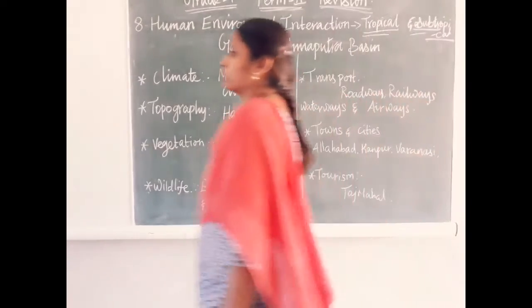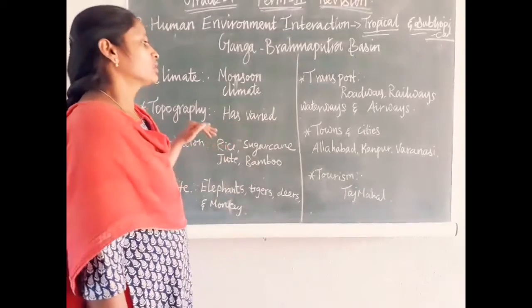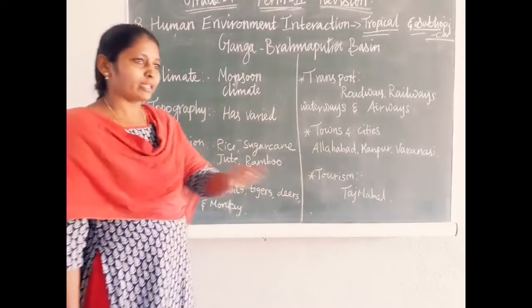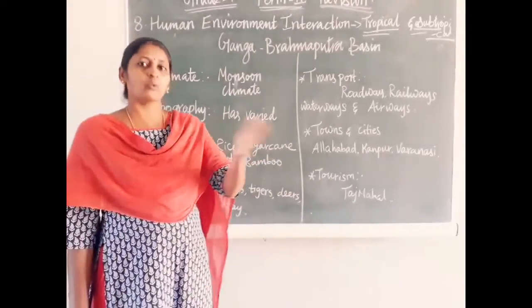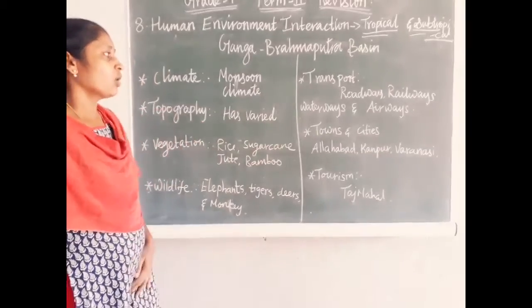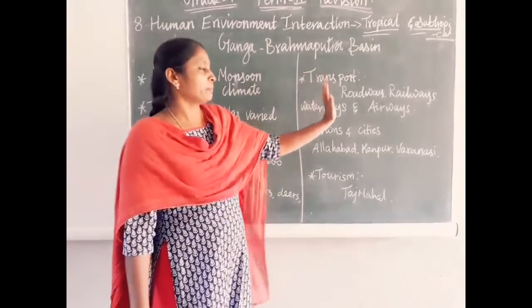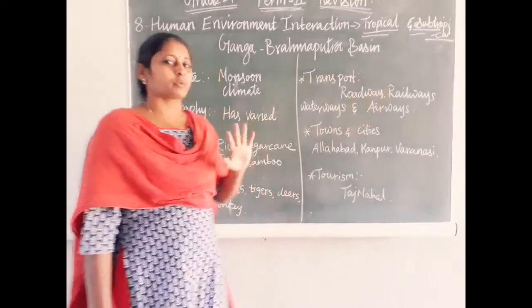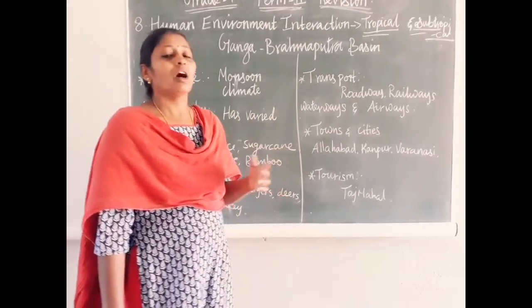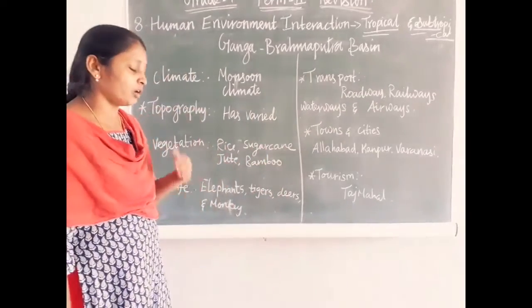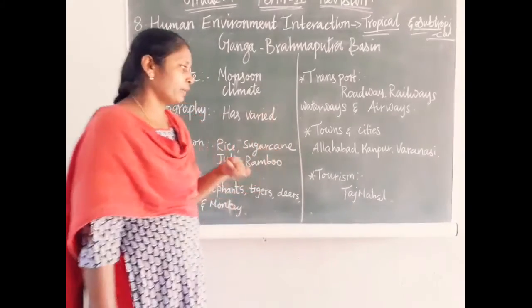Next, transport. I already said the topography is not the same in this region. Some places are occupied by rivers, some places are plain, some places are mountain region. Because of the different topography, the people use all varieties of transport: roadway, railway, waterway, airway. All transports are used by the people of the Ganga Brahmaputra basin.